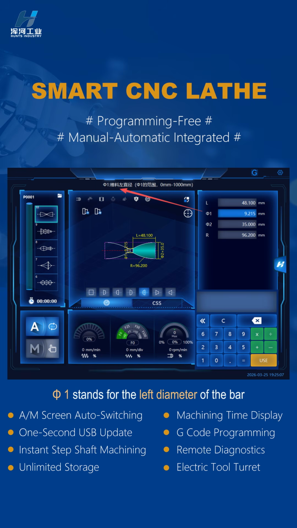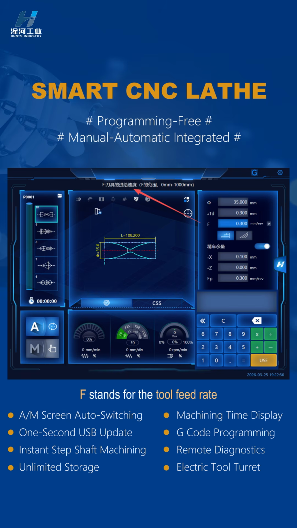Phi 1 stands for the left diameter of the bar. Phi 2 stands for the right diameter of the bar. F stands for the tool feed rate. TD stands for the single feed rate in diameter mode.